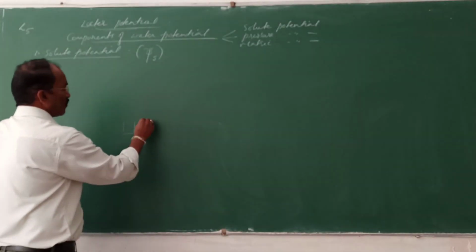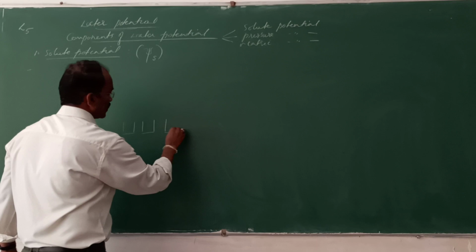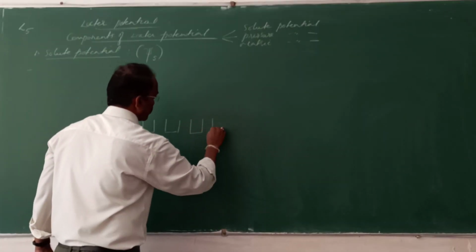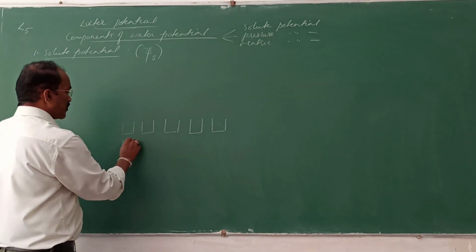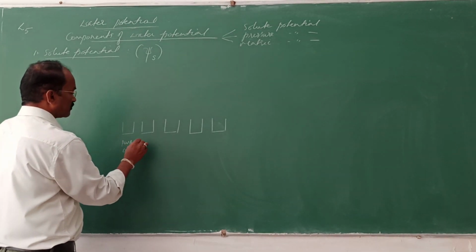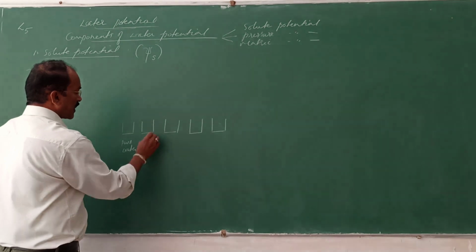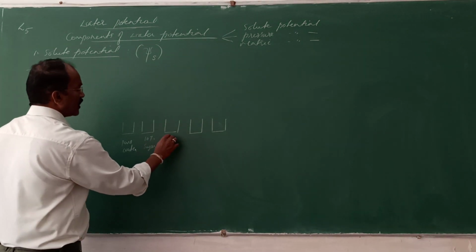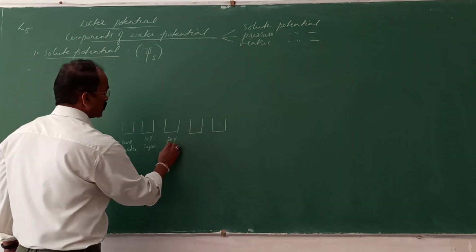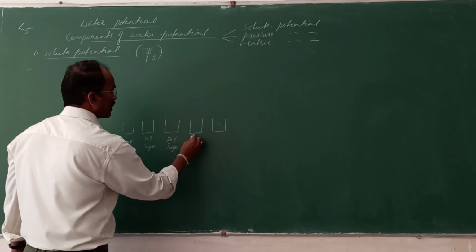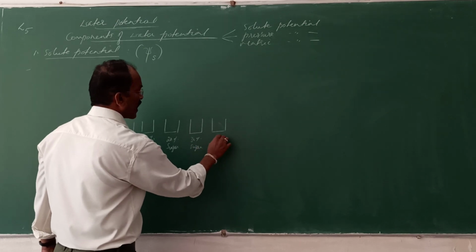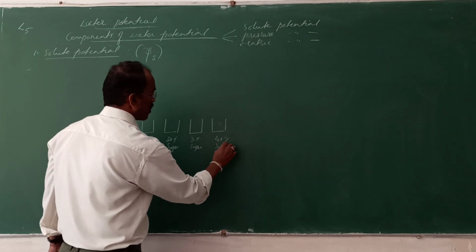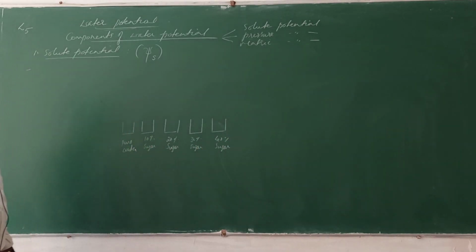See, this is one beaker, this is another one. So I take a set of 4 to 5 beakers. Here it is pure water in this beaker. Now here in this one 10% sugar, here 20% sugar, here I add 30% sugar, here 40% sugar solution.